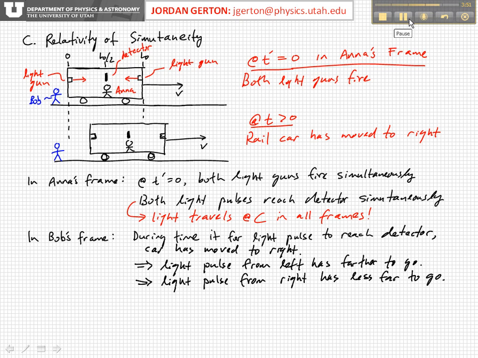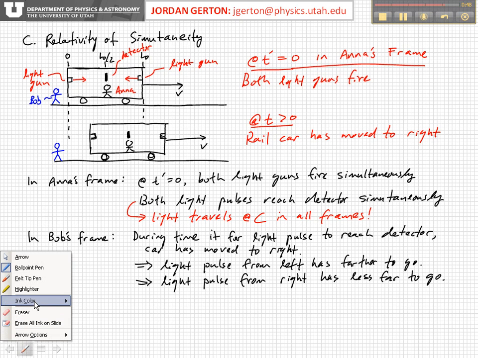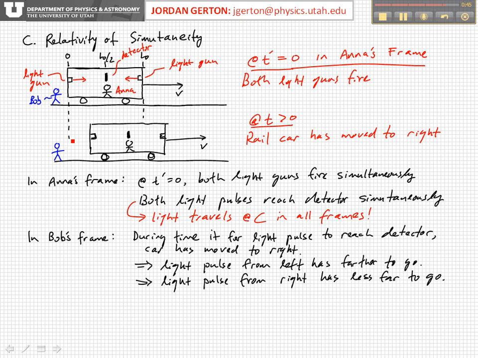Okay, but in Bob's frame, during the time that it takes the light pulses to reach the detector in Anna's frame, the car has moved to the right, as I've shown down here. And therefore, the light pulse from the left has farther to go, because it has to come all the way from here to get to there. And the light pulse from the right has less far to go, because it only has to go to there. The obvious conclusion is that the left-hand pulse takes longer than the right-hand pulse to reach the detector.